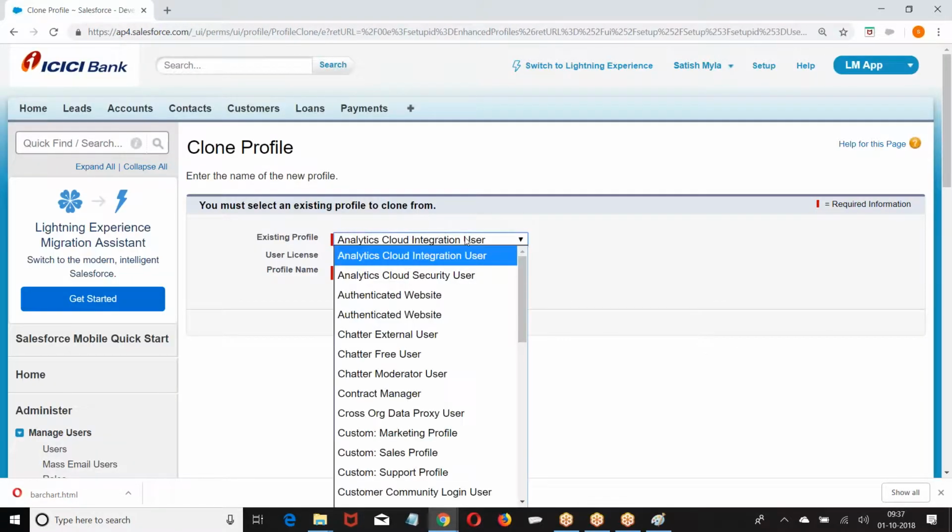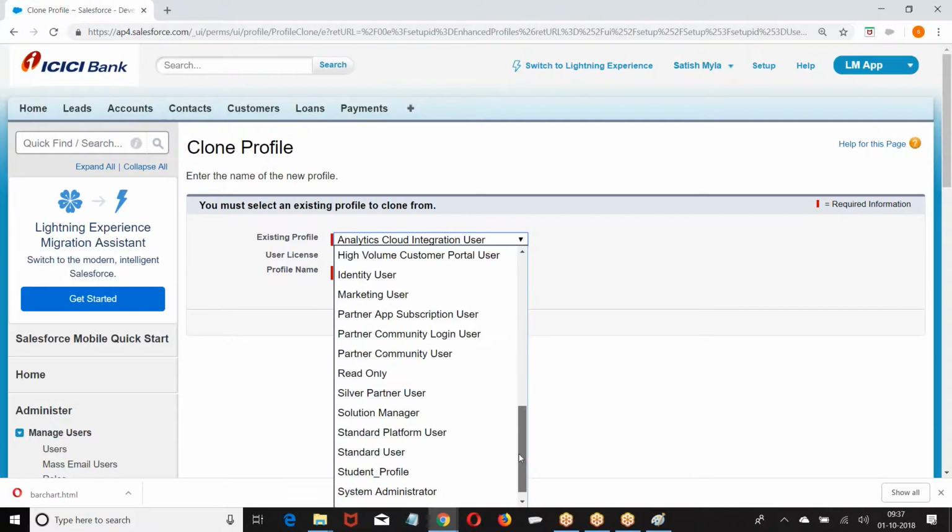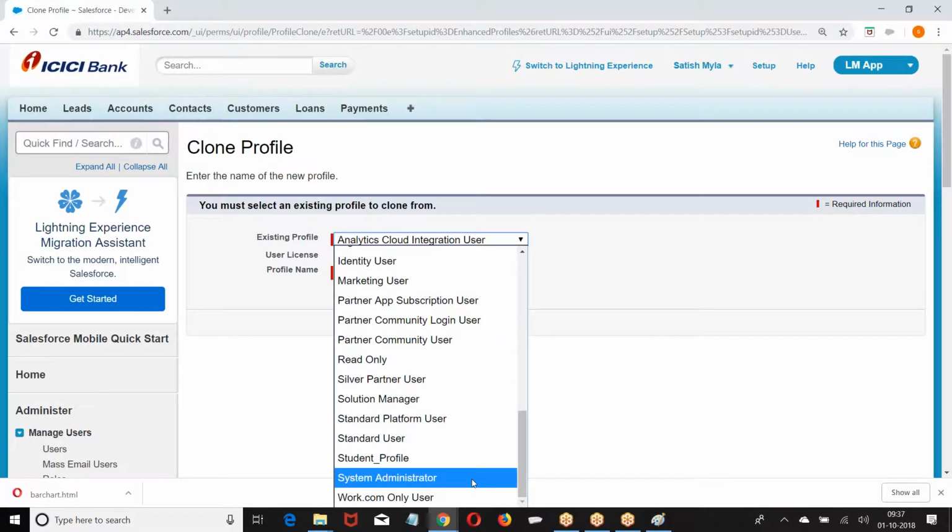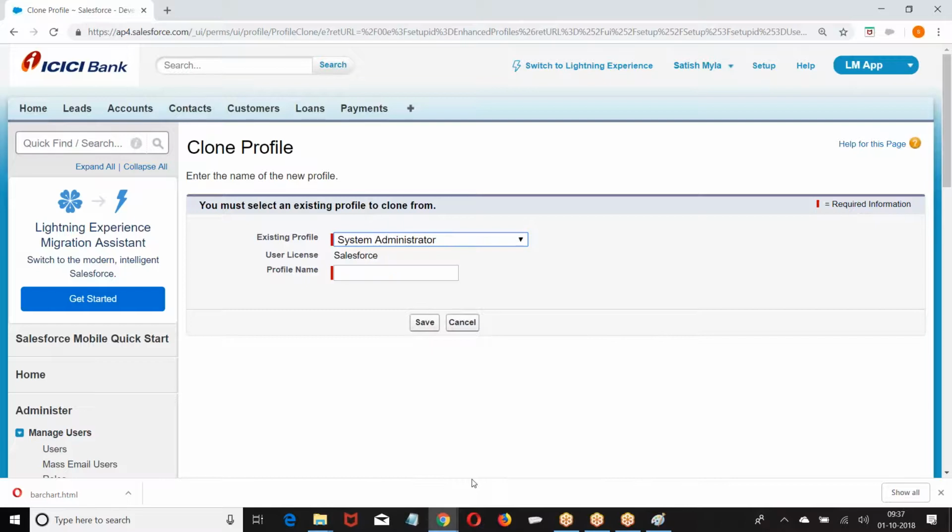view profile. Now I want to create a profile for the Salesforce license. So copy any one of the profiles which is already designed for the Salesforce license. System admin profile is designed for which license? Salesforce. You can see the license there. You can see that the license is Salesforce.